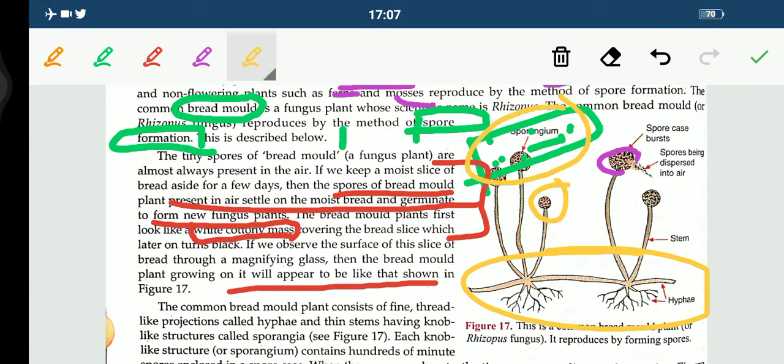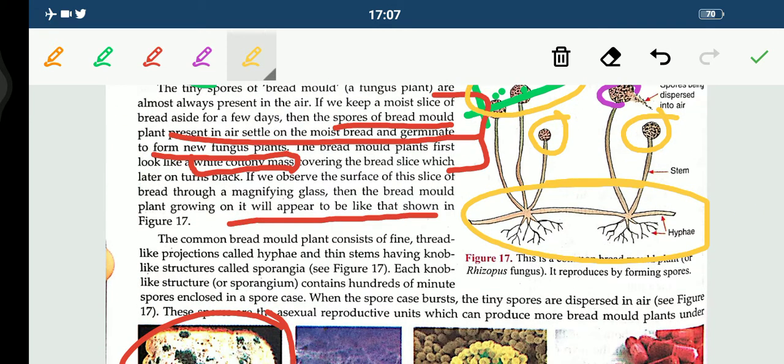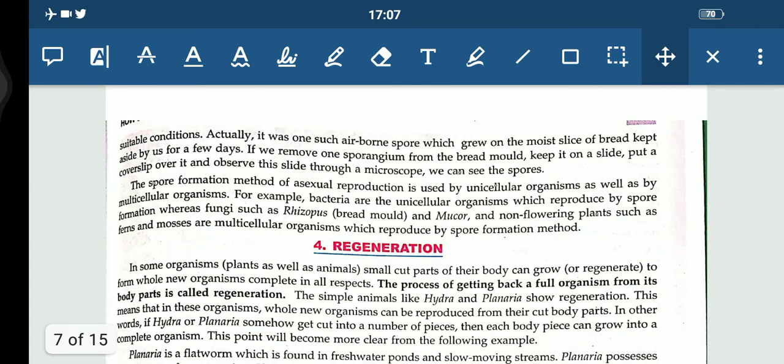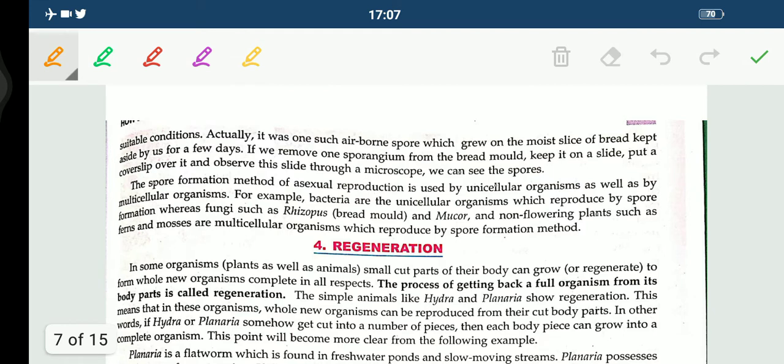These are sporangia. Each knob like structure is a sporangium. These are the sporangium, and they contain hundreds of minute spores enclosed in a spore case. So what happens when the spore case bursts? The tiny spores present in the sporangium are dispersed in air, which can produce more bread mould plants under suitable conditions. So whenever suitable conditions are there, the bread mould can grow there.